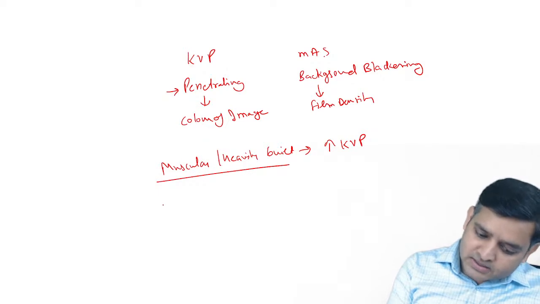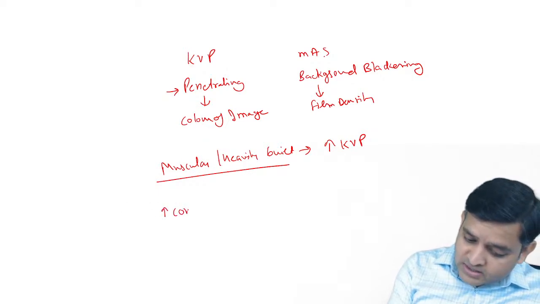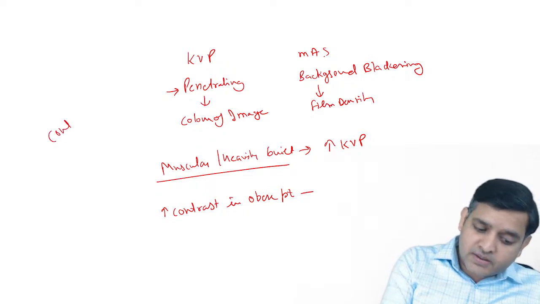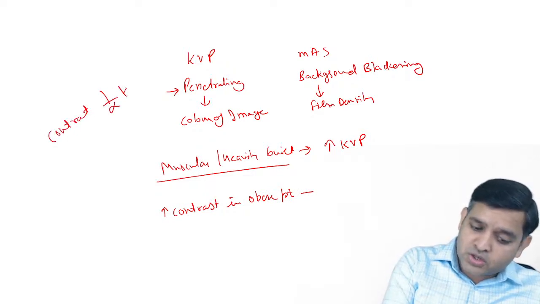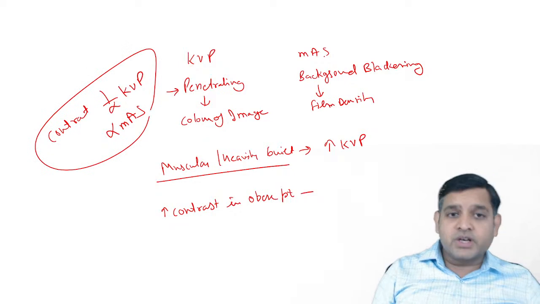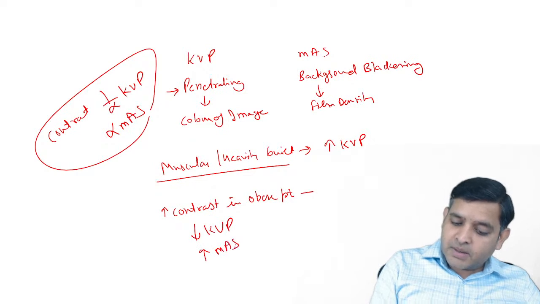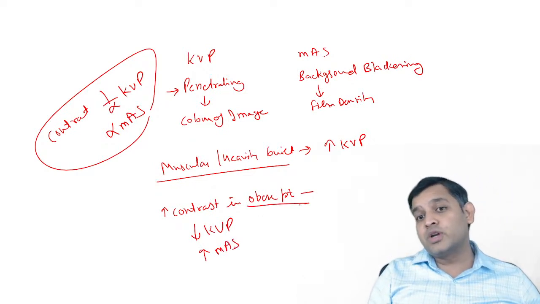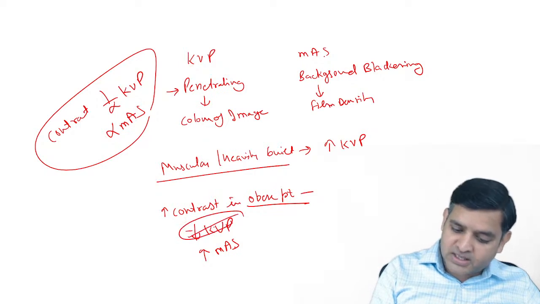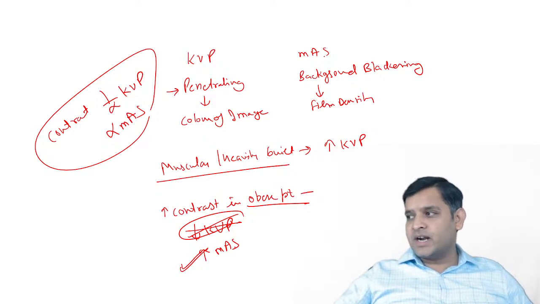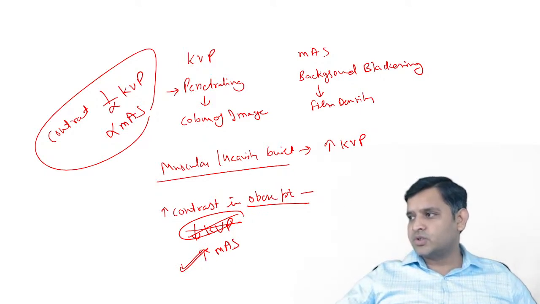However, if the examiner asks how you can increase contrast in an obese patient, see, contrast is inversely proportional to kVp or directly proportional to mAs. So if I want to increase the contrast, I have to either decrease the kVp or increase the mAs. But now since the patient is obese, I cannot afford to decrease the penetration, and that is why this cannot be the answer, and hence the answer is this. So that is the play with the language, and according to that you have to pick up the answer. Understood?